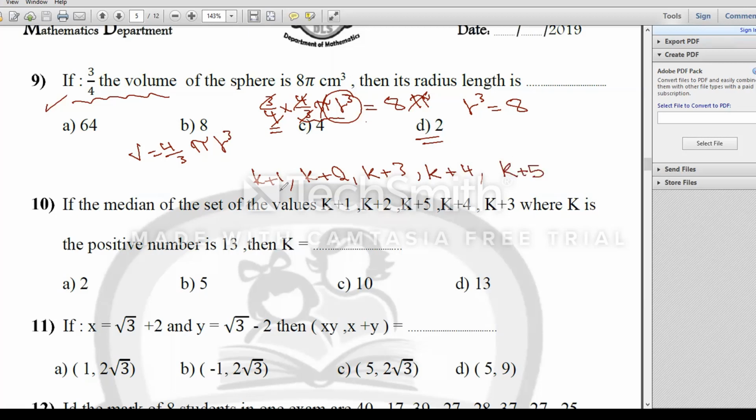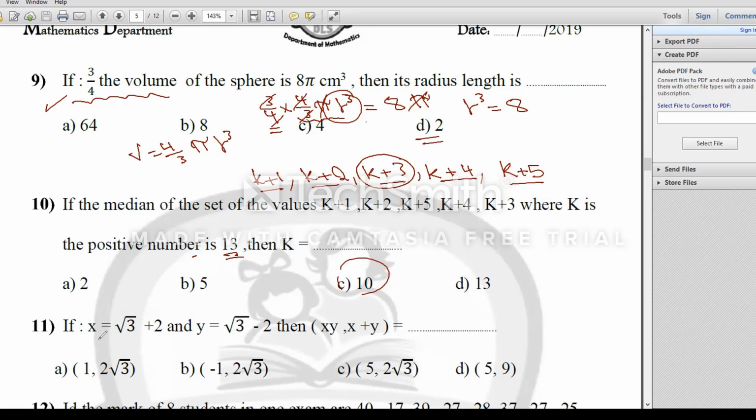Then I arrange them ascending from the small to big: k plus 1, k plus 2, k plus 3, k plus 4, k plus 5. Where is the middle value? K plus 3. And the median here is 13. Then k plus 3 equals 13, then k will be 10. It's very easy.